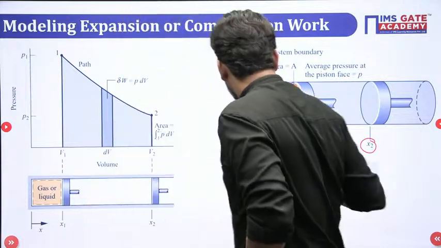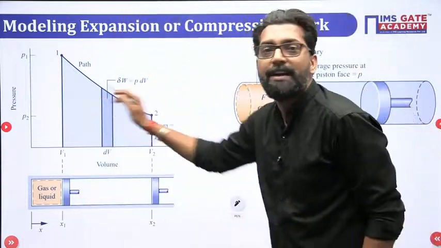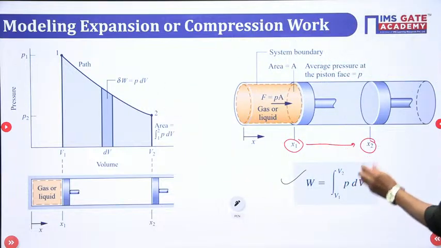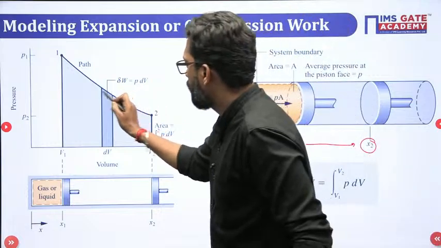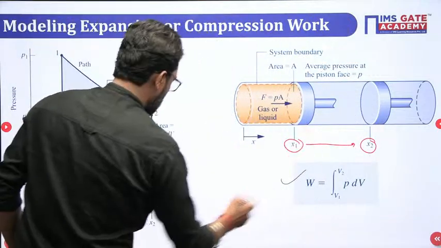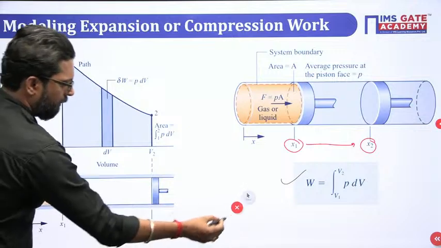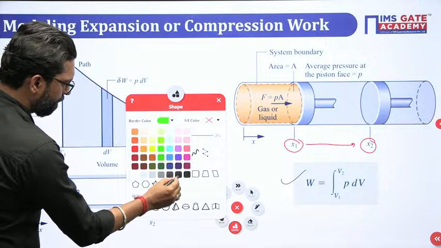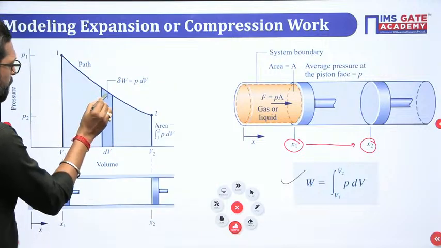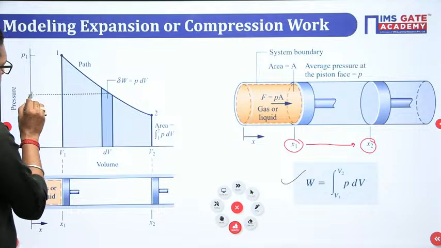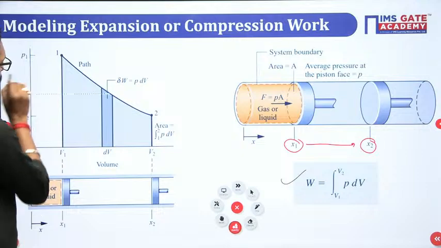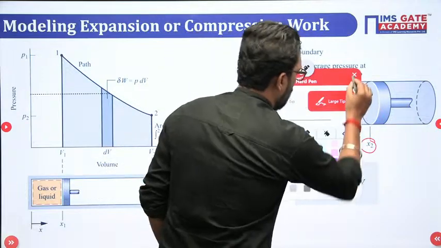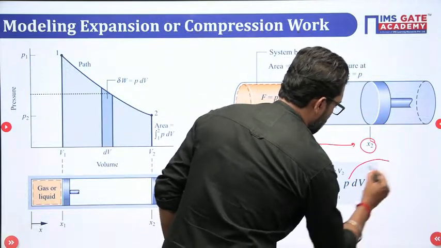Now my dear, if you plot this work on the PV diagram, it looks like this. Let's suppose this is your pressure P, any pressure P. What is this pressure?